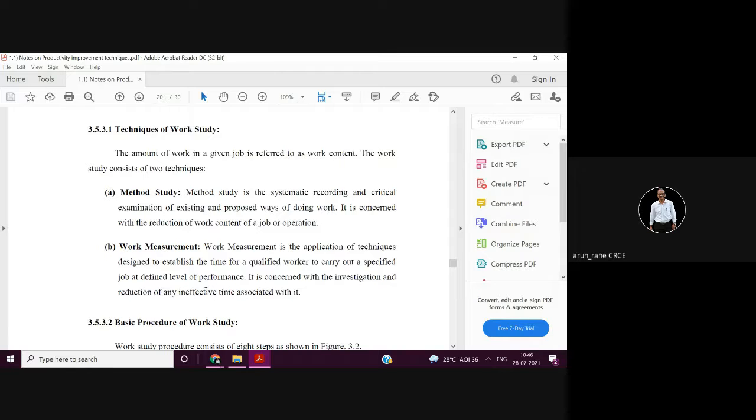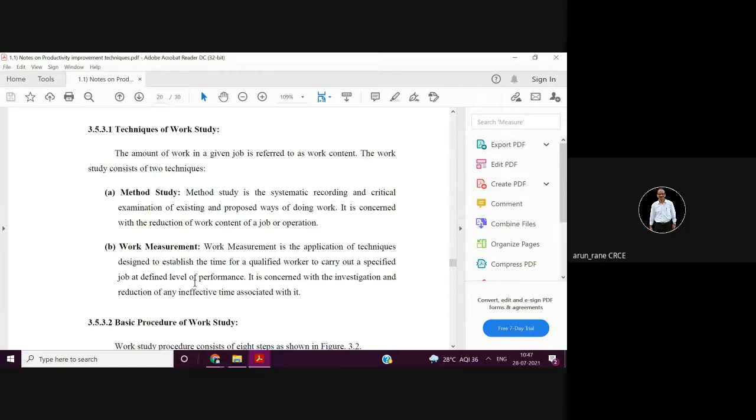So method study and work measurement are the techniques of work study. Work measurement is the application of techniques designed to establish the time. And remember, I have been telling that you have to take a qualified worker to carry out that time study. Qualified worker means ITI and having some years of experience.